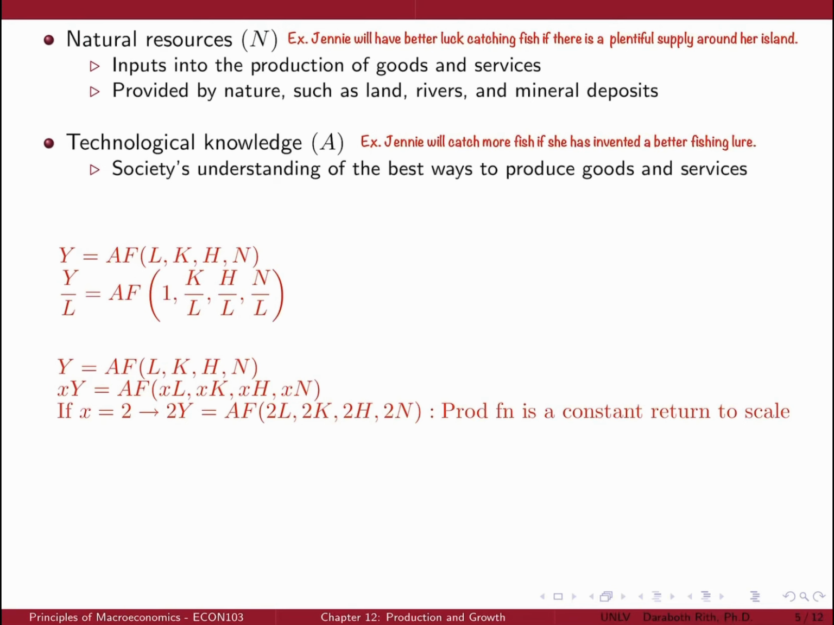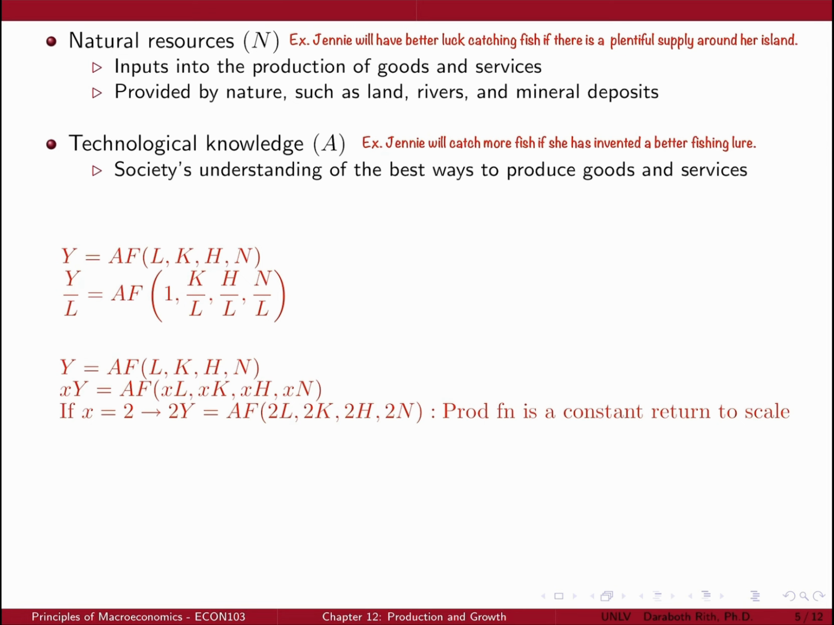This also means that if we want to examine output per worker, we could divide the production function by L and we would get the following. Y over L equals A F(1, K over L, H over L, N over L). This shows that output per worker depends on technology, the amount of physical capital per worker, K over L, the amount of human capital per worker, H over L, and the amount of natural resources per worker, N over L.